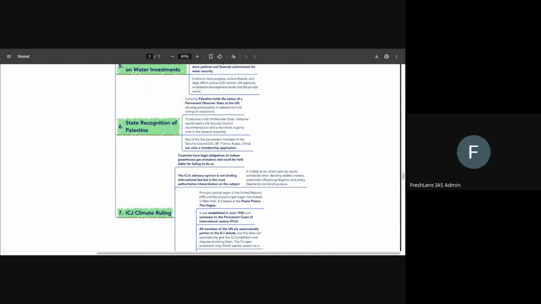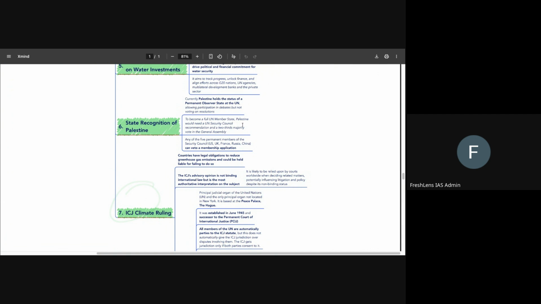UN member state. And another very important thing is that the veto works well to restrict the recognition of any particular observer state as a full member state. So all of the P5 countries can veto a membership application. That is something that we have to be clear about.